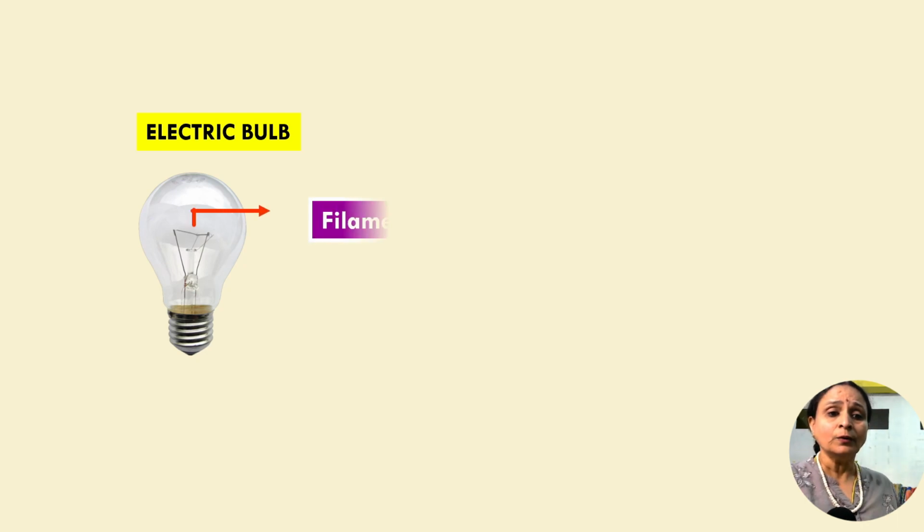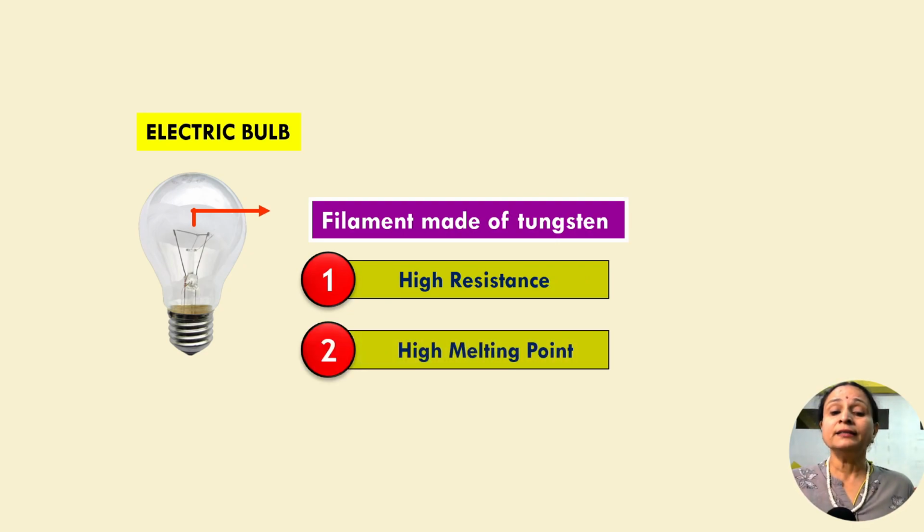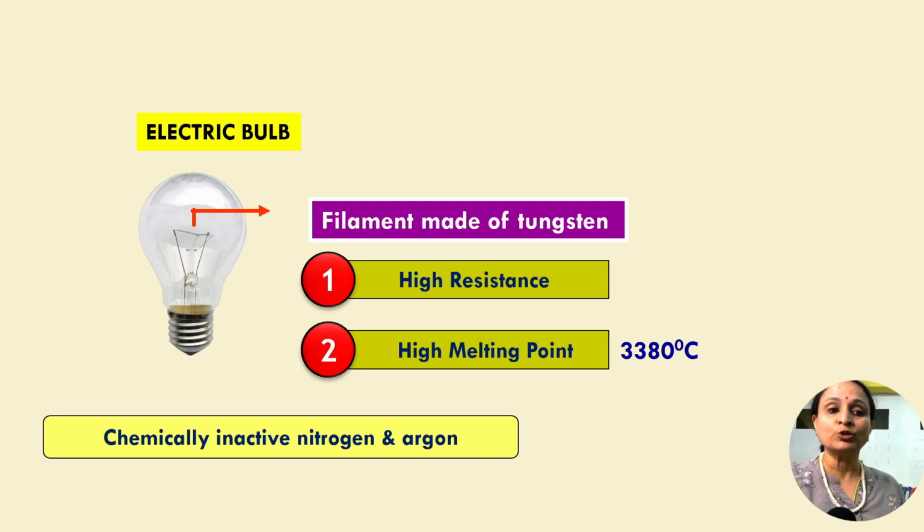The bulb is enclosed in a glass covering, right? Now, you know that the filament is made up of tungsten. This filament has got a very, very high resistance, and it has also got a very, very high melting point, right? So when you pass the current, because of the high resistance, the bulb will start glowing. And the tungsten has got a very high melting point, so it is not going to break. And third thing is, the whole of this bulb is enclosed in a glass container which has got some special gas in it, the argon gas, nitrogen gas, which is filled into it.